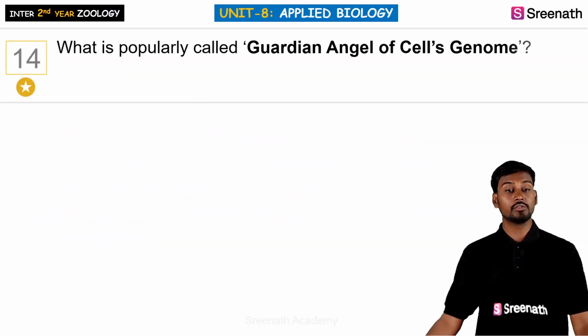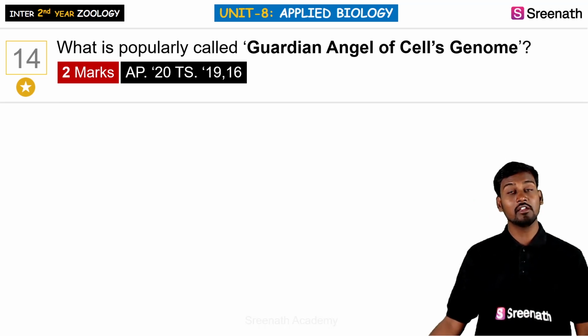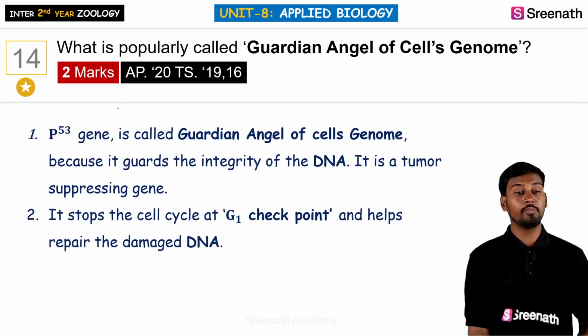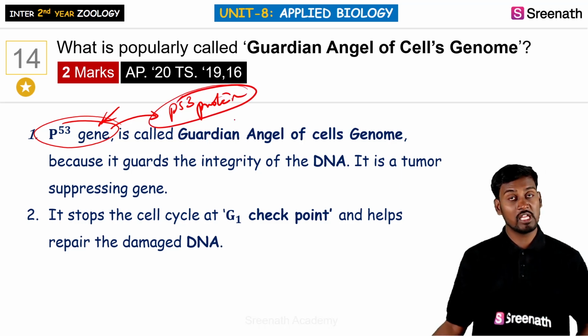So the 14th question is: what is popularly called the guardian angel of the cell's genome? It is called P53. So the P53 gene, its gene products, that is P53 proteins, are generally called guardian angels of the cell's genome.